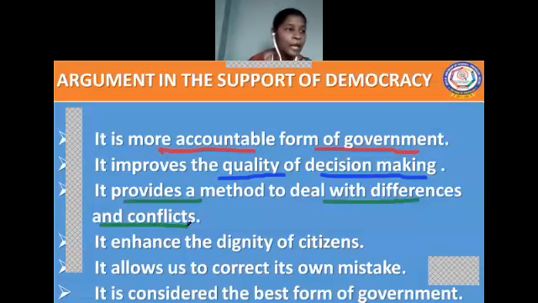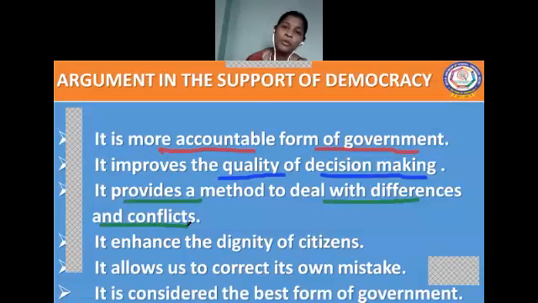So we have a lot of diversity in India, but still we are united. How? Because democracy keeps us together. If we take that different groups are there in India, the different groups may clash with each other.